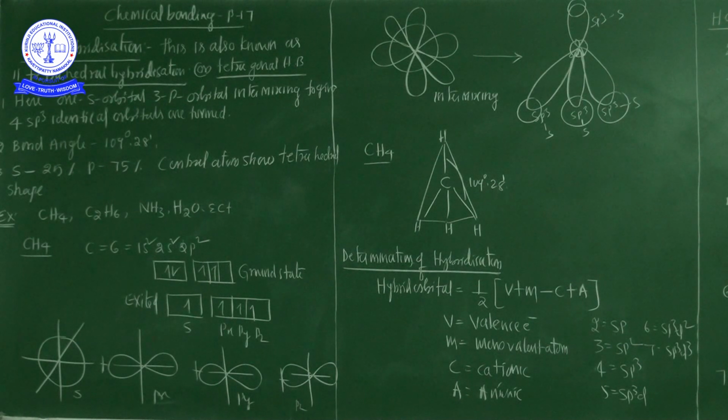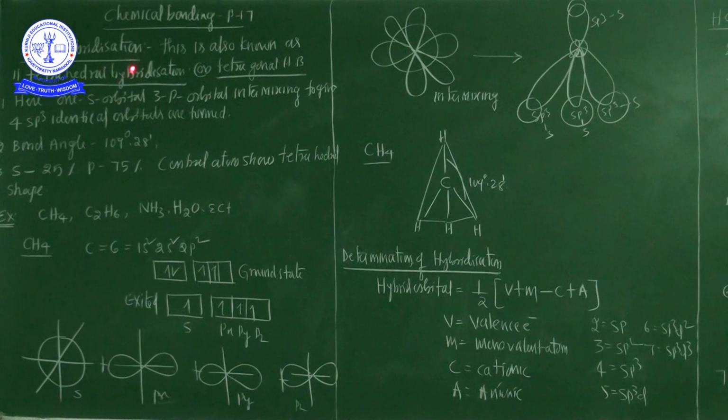sp3 hybridization. What is sp3 hybridization? sp3 hybridization is nothing but one s orbital and 3 p orbitals intermixing to give 4 new hybrid orbitals. So one s orbital and 3 p orbitals intermix to form 4 new hybrid orbitals, that is, 4 new sp3 hybrid orbitals are formed. It is called sp3 hybridization.